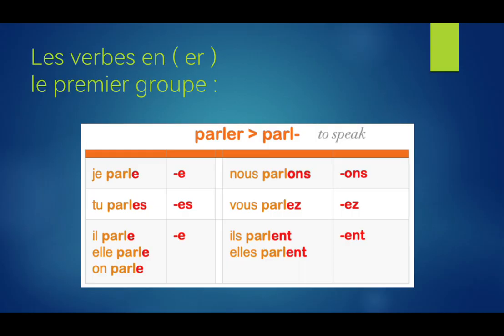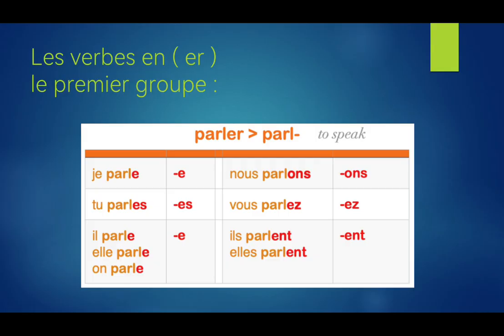Instead of that, we will add endings, which are written in red here. So as you can see, je means I. Je parle, ending with E, that means I speak, or I'm talking, I talk, okay? Tu parles, you speak. Parle with tu, ending with ES, and we don't have to pronounce both. Il parle, he speaks. Elle parle, she speaks. On parle, someone speaks, okay? All of them here are ending with E. They are written together because they take the same conjugation.